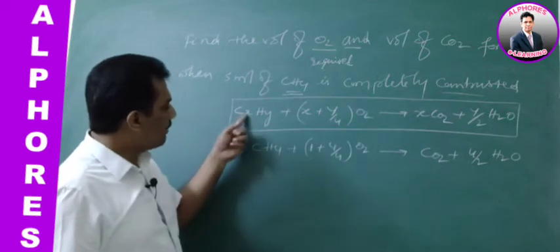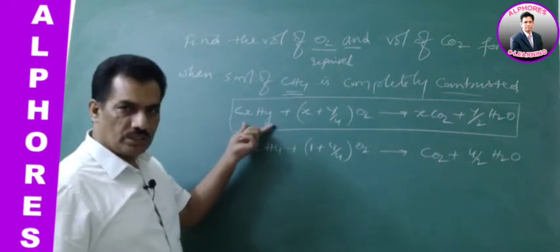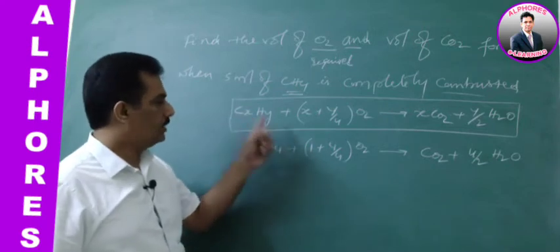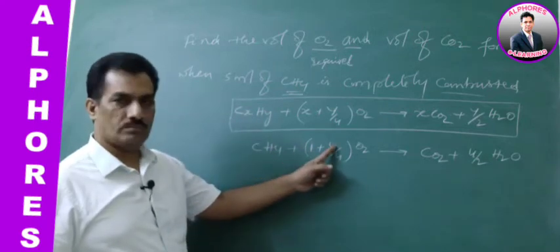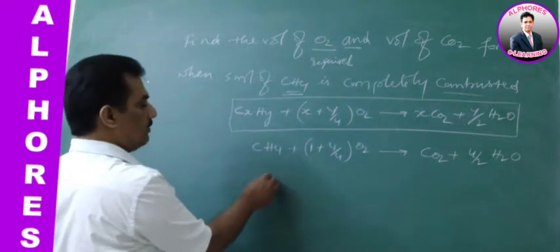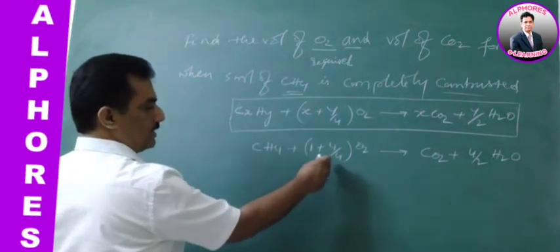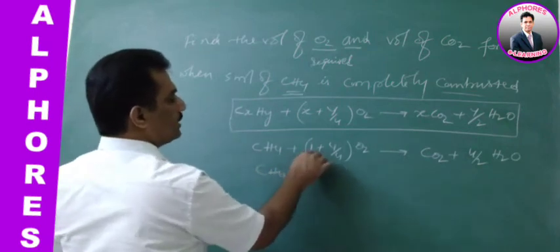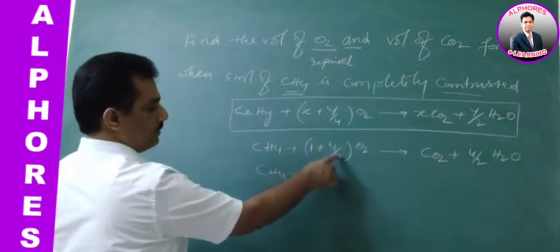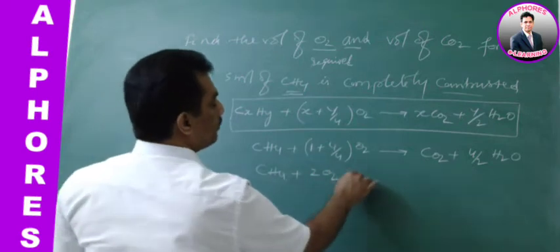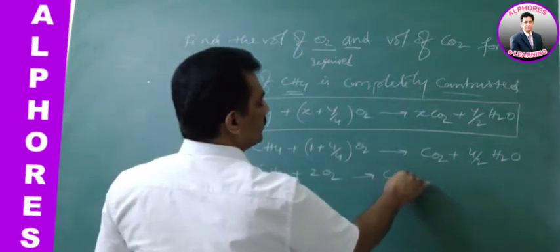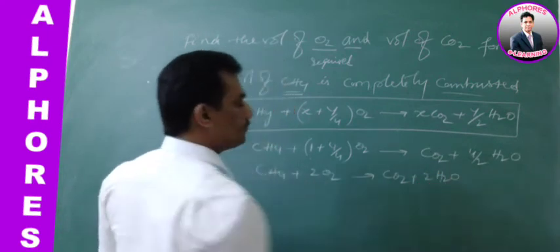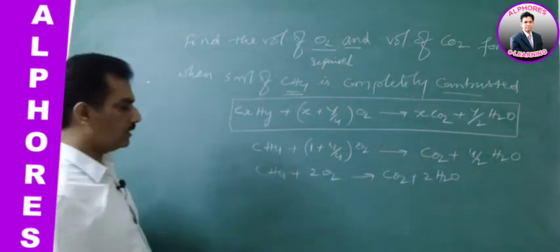Comparing the general equation and the given compound, x is equal to 1 and y is equal to 4. Substituting these values: CH4 plus (1 plus 1) that is 2 O2 giving CO2 plus 4 by 2 that is 2 H2O.